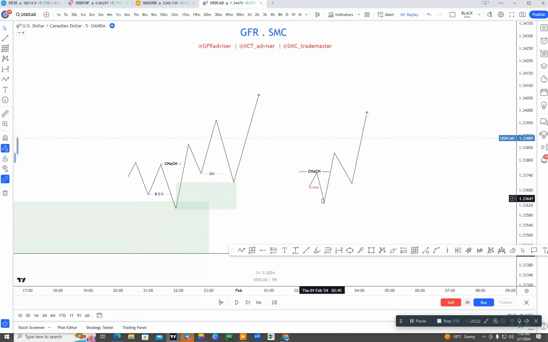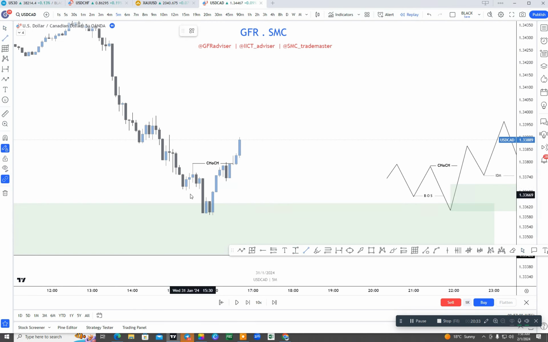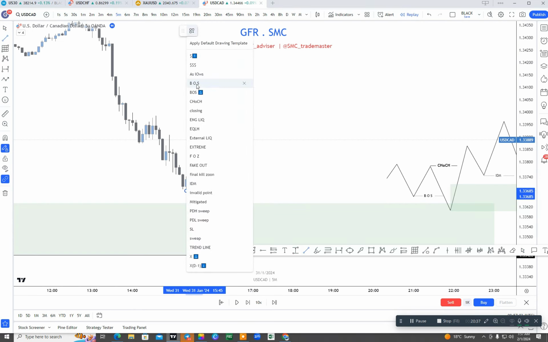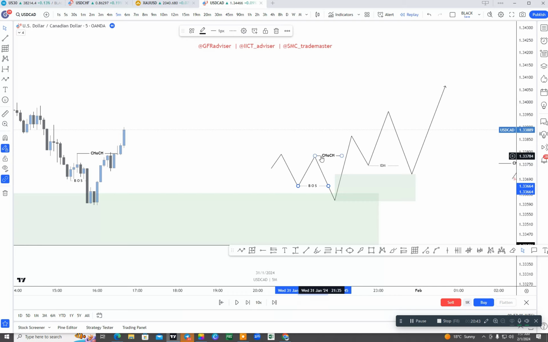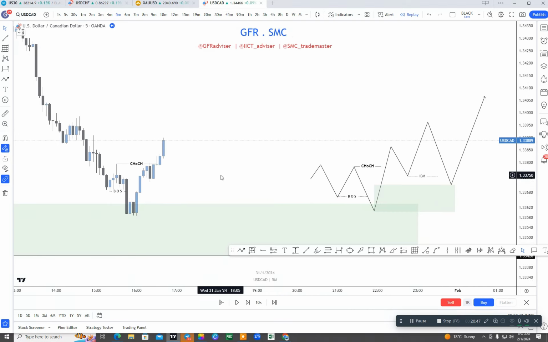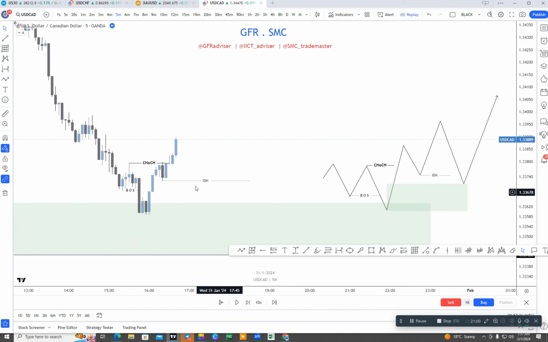Now if we see the same scenario here, you can see here was our last high and the market closed below it. That means if the market closes below it like that and creates a change of character, which the market already created here, then in this scenario we will wait for the market to take out the inducement here. Here was our inducement and we were waiting for the market to take it out, then we can buy here from our extreme zone.